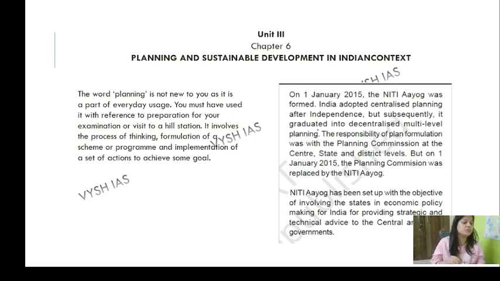Next is, we know this thing that India adopted centralized planning after independence, but subsequently it graduated to decentralized. What was happening? First, everything was under the control of a central government, okay? One centralized system was there. Then we realized that division of power is required. Decentralization of power is required. As we give more power to the lower authorities, they will be able to perform better. So we subsequently moved towards decentralized planning. Okay. This responsibility of plan formulation was with the Planning Commission at the Central, State and District level.